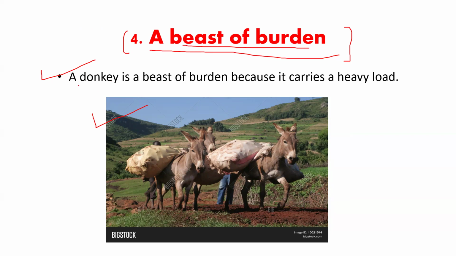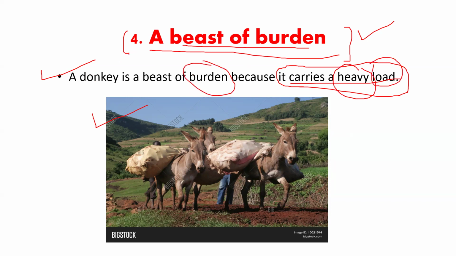So by looking at the sentence, a donkey is a beast of burden because it carries a heavy load. And whenever you have to use such idiomatic expressions in your writing or in your speech, you have to make it clear in your sentence. Just by looking at this sentence, you can have the main theme, the main meaning of this expression. Here it is very clear: a donkey is a beast of burden because it carries a heavy load. You see here: heavy, load, burden, and donkey.